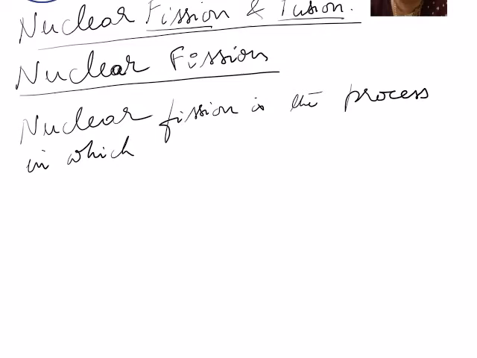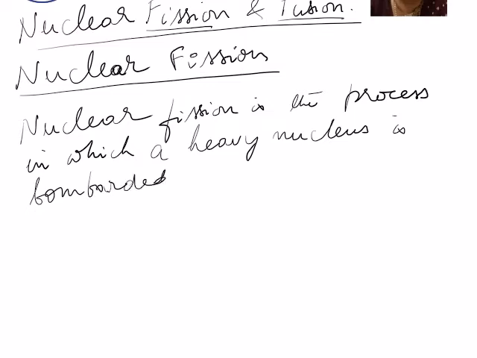So nuclear fission is the process in which a heavy nucleus is bombarded with slow moving neutrons, resulting in the formation of two lighter nuclei.